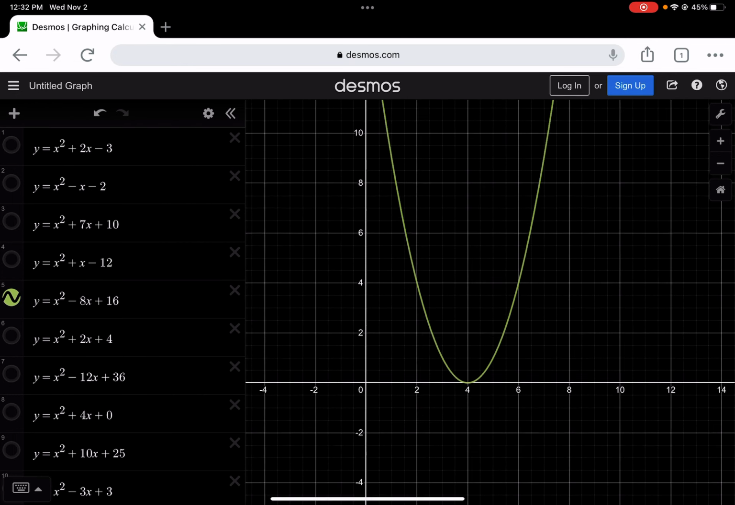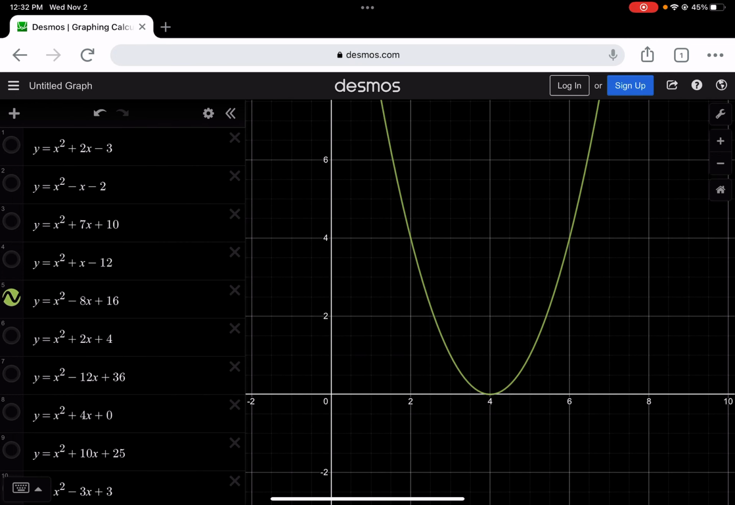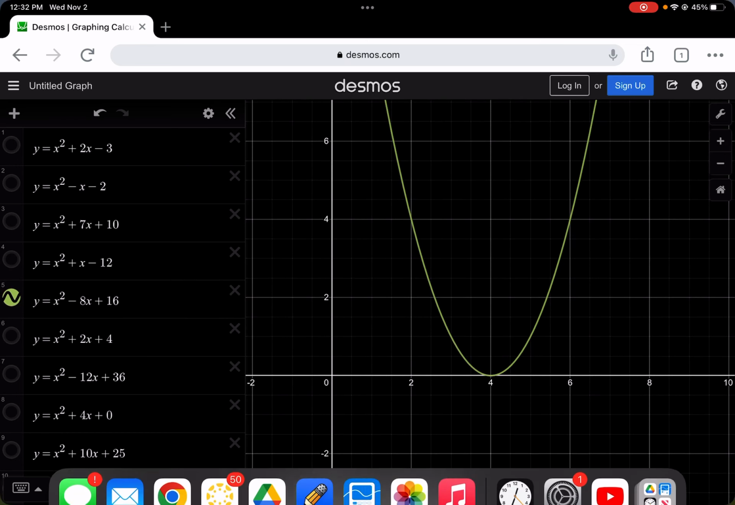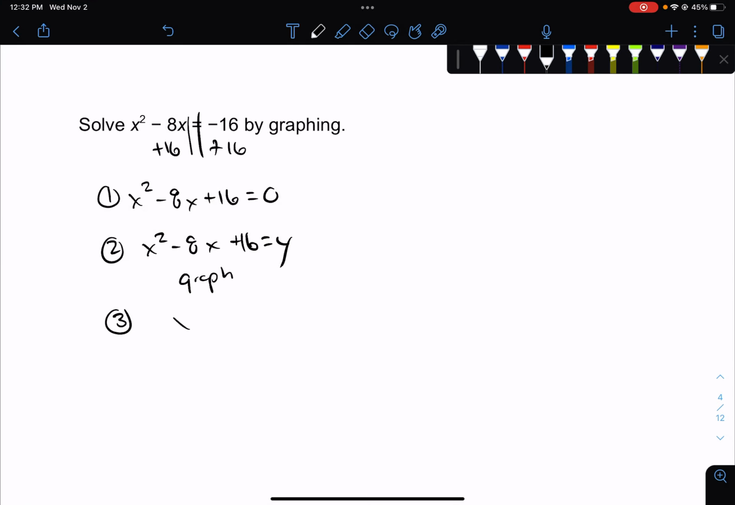So this one looks a little bit different because my parabola, as I come close to the x-axis, I hit the x-axis right there, but then I go back up. So what that means is there's not two answers because I don't cross in two different places. I only hit in one spot, and that spot is x equals 4. So my answer is just x equals 4.